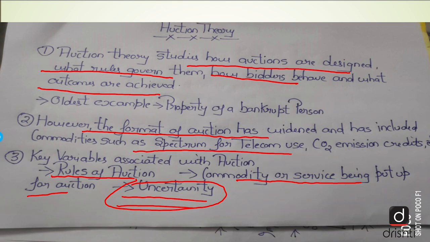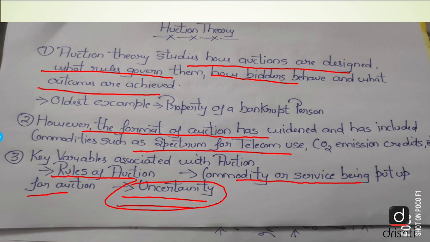So Robert Wilson has actually shown why people bid below their own best estimate. They know the value, yet they bid a lower amount or a lesser amount. Now second, the contribution made by Milgrom. Now Milgrom formulated a more general theory of auction.